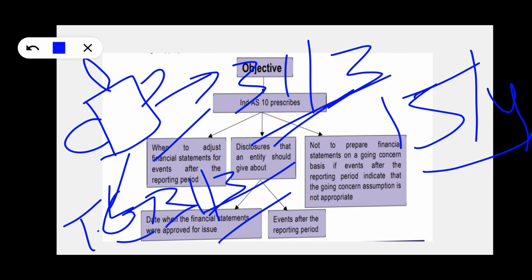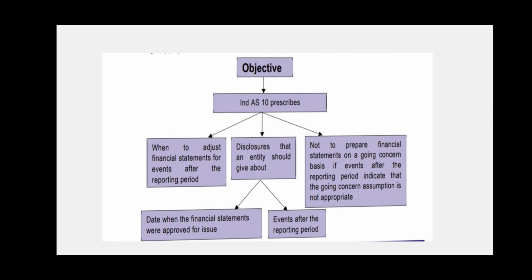So the INDAS-10 objective is to give guidance about adjustments to financial statements. Second, to disclose what events are to be considered as adjusting events and non-adjusting events, and what happens when the going concern assumption is changed after the reporting date, before issuing, before board approval.